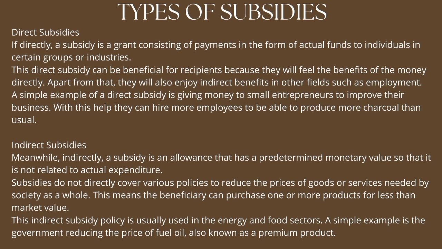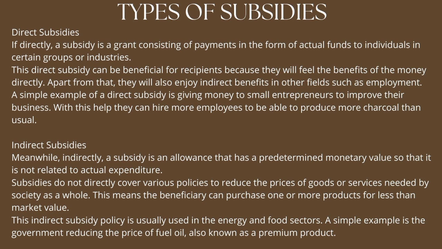Apart from that, they will also enjoy indirect benefits in other fields such as employment. A simple example of a direct subsidy is giving money to small entrepreneurs to improve their business. With this help, they can hire more employees to be able to produce more charcoal than usual.